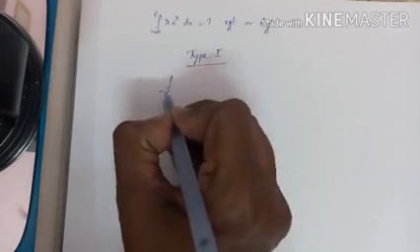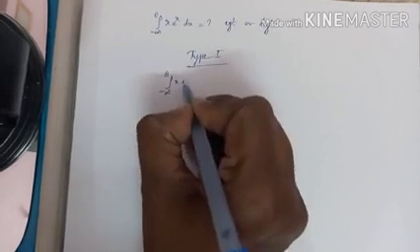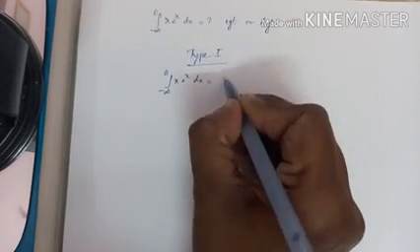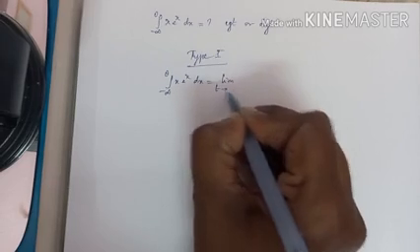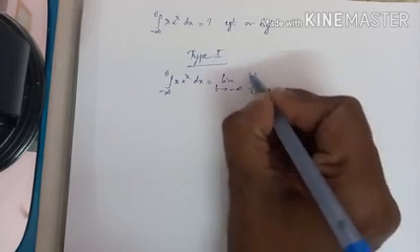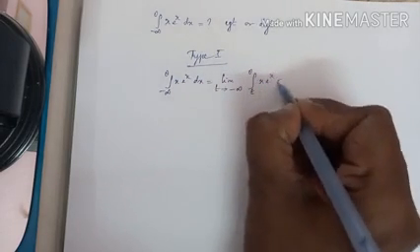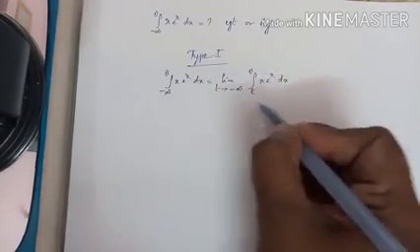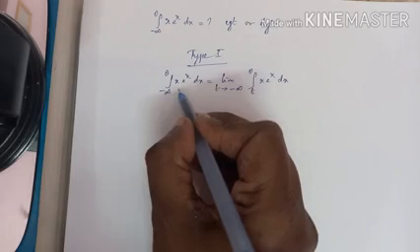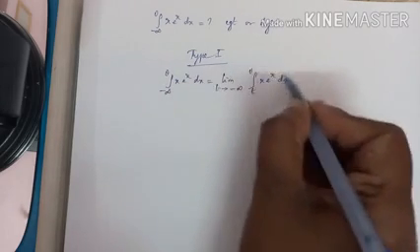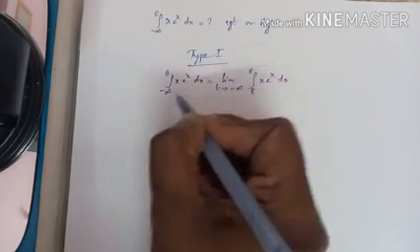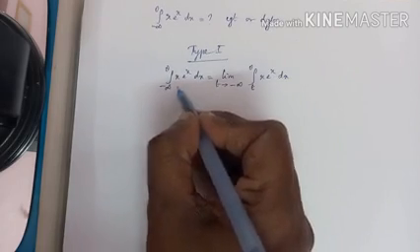And as usual, let us write the integral of x into e power x dx as limit t approaches minus infinity, integral t to 0, f of x dx. If the value of this exists, then the given integral is convergent. If the value of this does not exist, then the given integral is divergent.